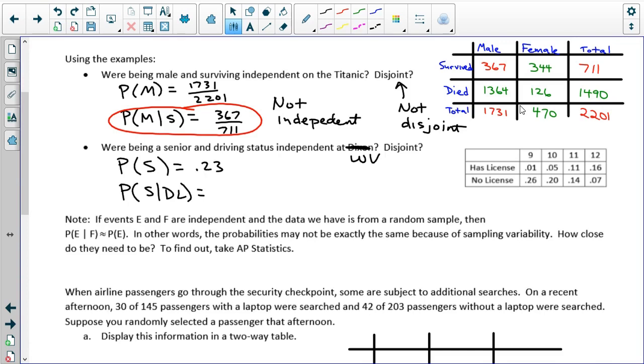The probability of being a senior given that you have a driver's license was 0.16 divided by 0.33, 16/33. These two are definitely not the same. So once again, not independent. Are they disjoint? Once again, not disjoint.